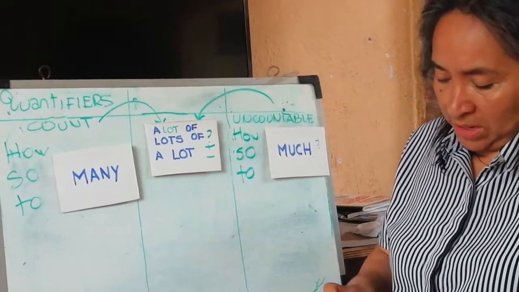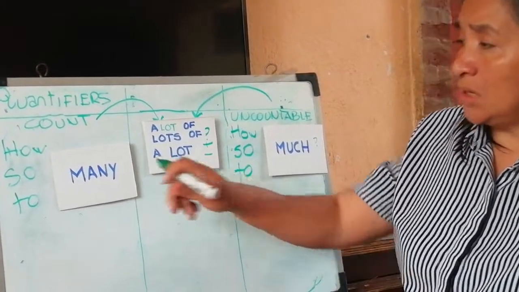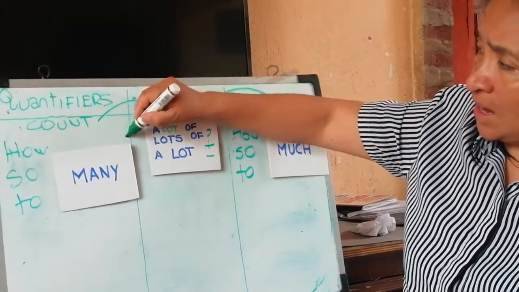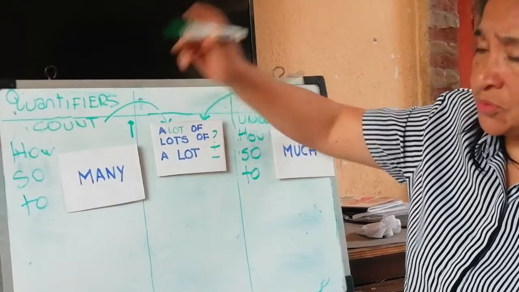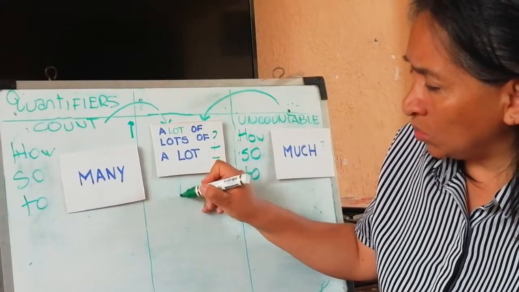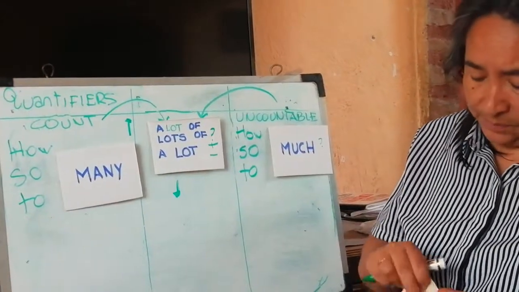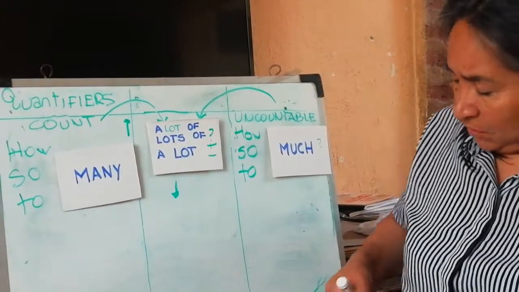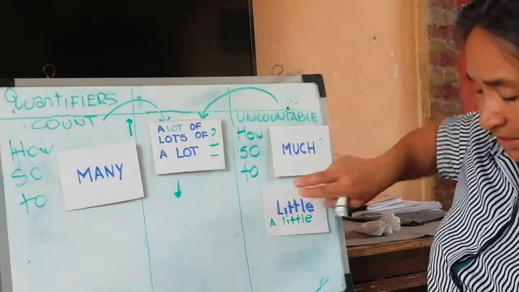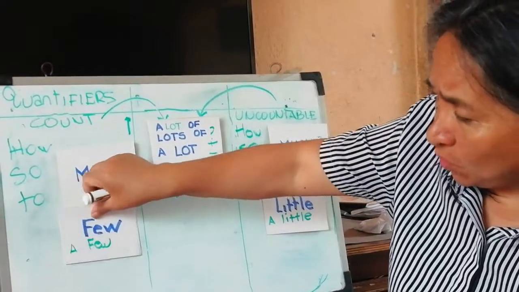Then we are going to learn about these quantifiers. But those quantifiers are used for high amounts of something. Now we are going to learn when we talk about less quantity. For example, little or a little, few or a few.